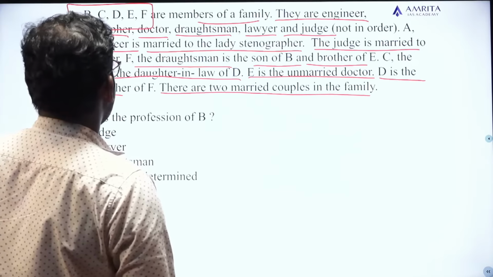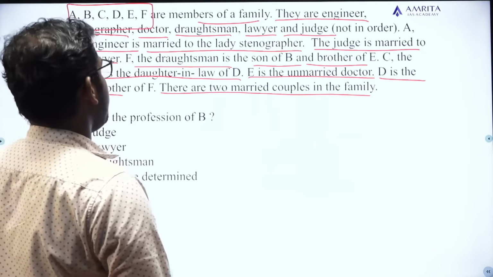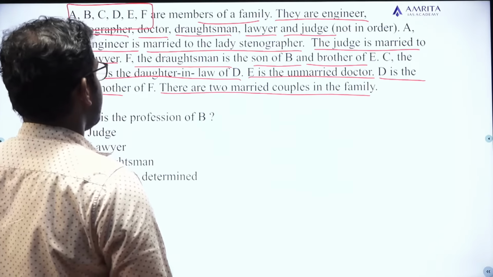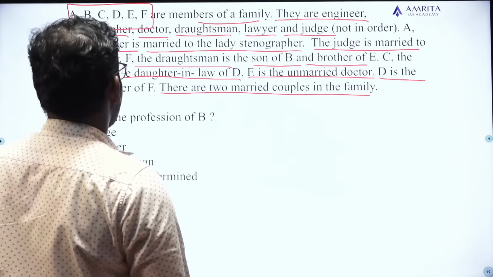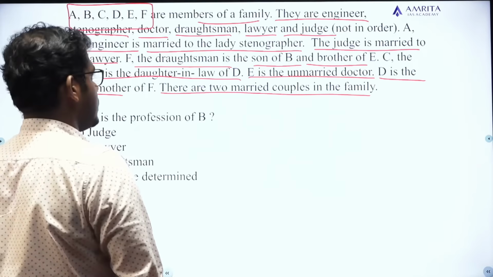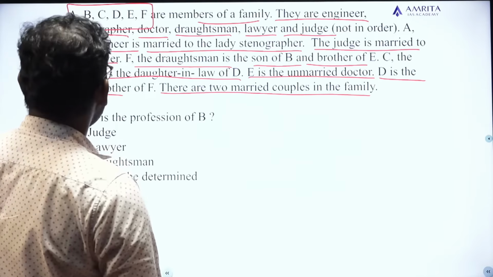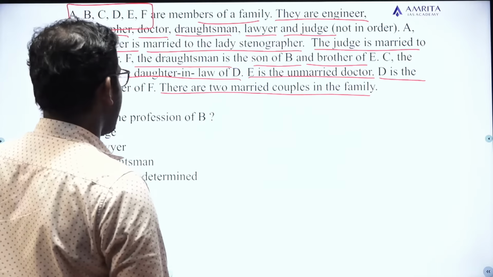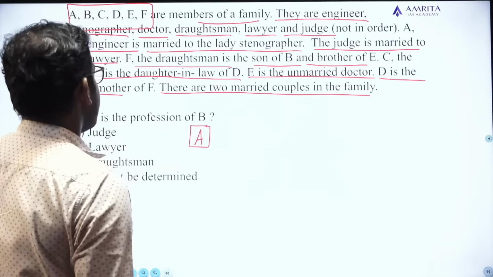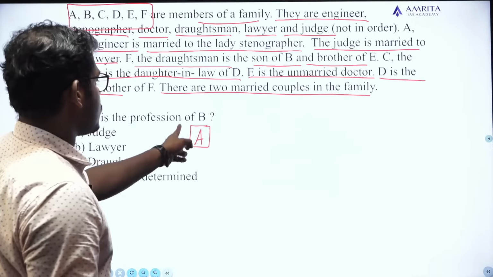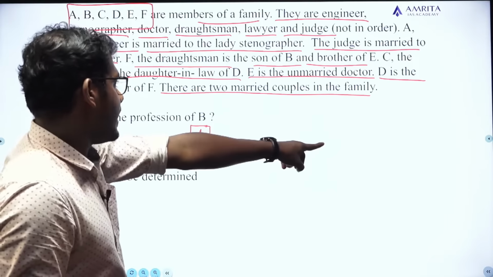There are 6 members in the family, A, B, C, D, E, F. They are engineer, stenographer, doctor, draughtsman, lawyer, and judge. A, the engineer, is married to the lady stenographer. Okay, the first information is the engineer is married to the lady stenographer. So A is married to a lady stenographer.